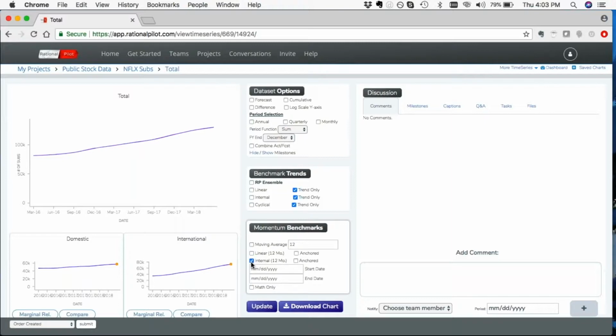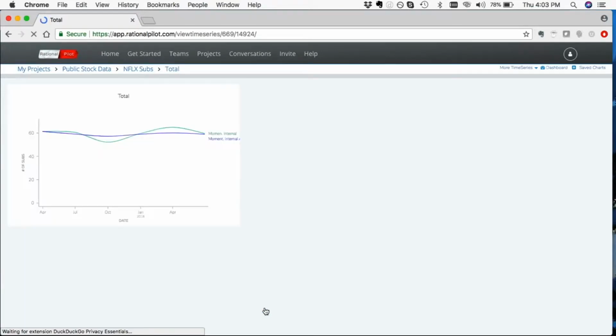So one of the things we can do here, and this is very helpful in creating benchmarks for your company, so that you understand how you're performing at a certain point in time relative to your historical performance. So if we take a look at the internal momentum charts, we'll just take a look at that and we'll see how the chart changes.